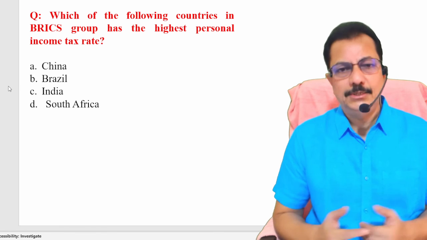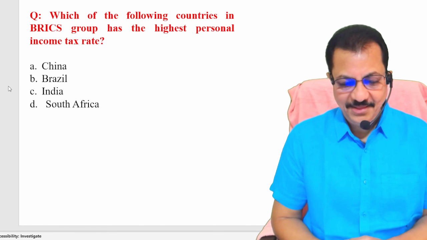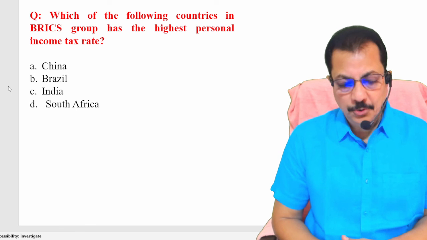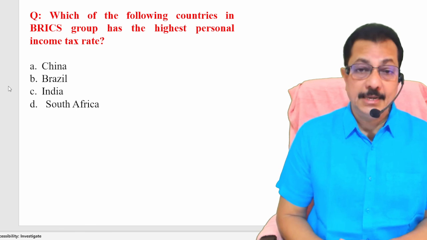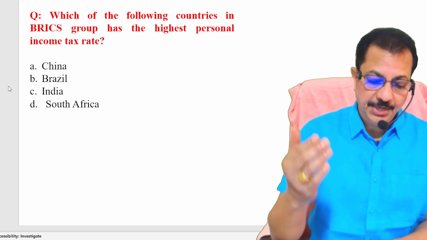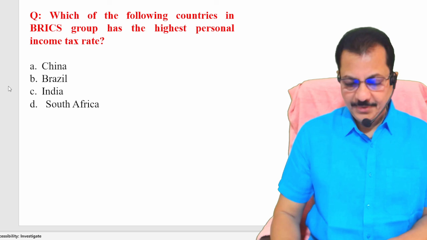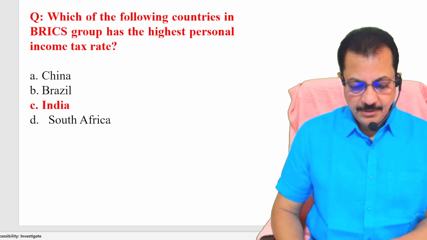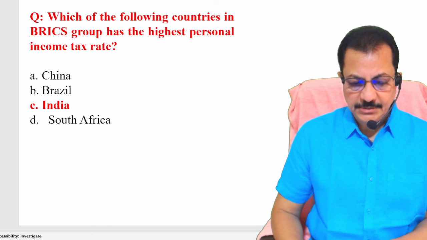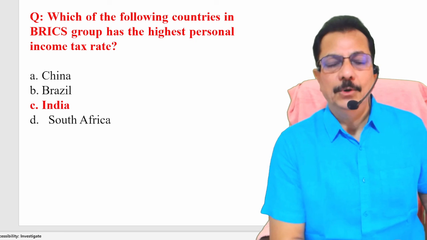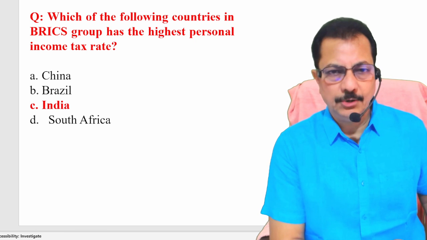Similarly, one simple and direct question. Which of the following countries in the BRICS group has the highest effective personal income tax rate? Just now we have discussed China, Brazil, India, South Africa, and the answer is India. Clear? So like this, there is a possibility of such questions being asked in the examination. So kindly look at every point very clearly and closely.